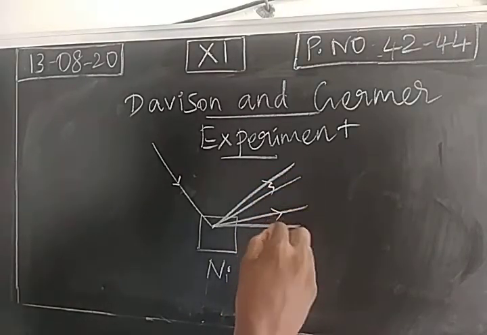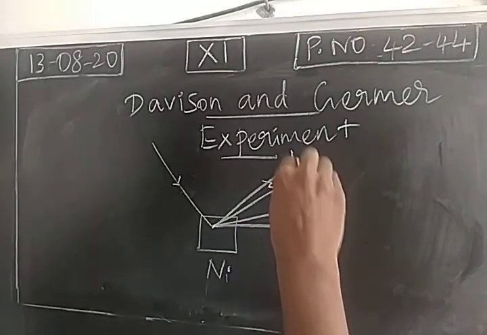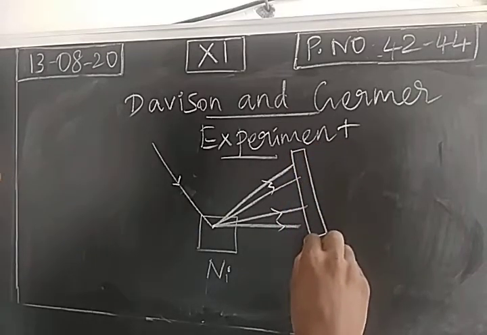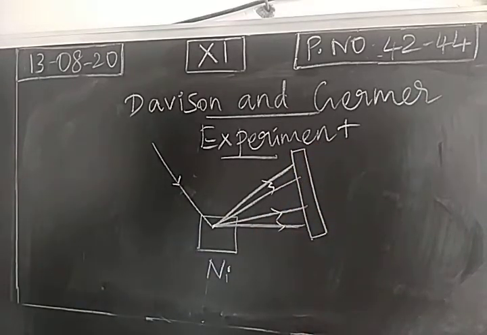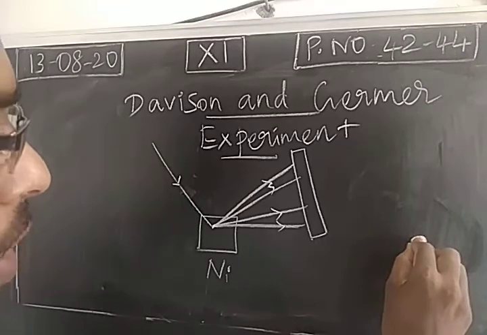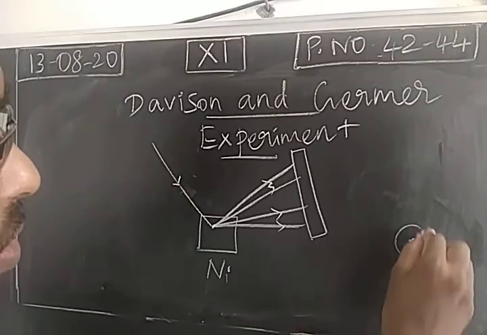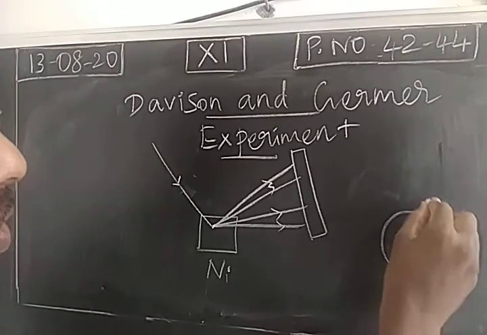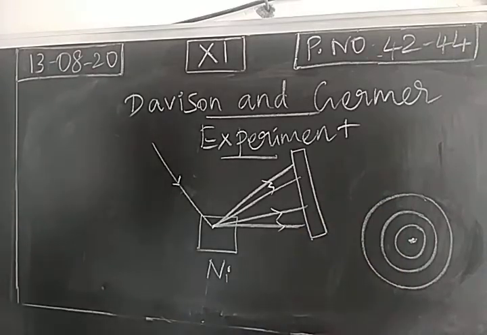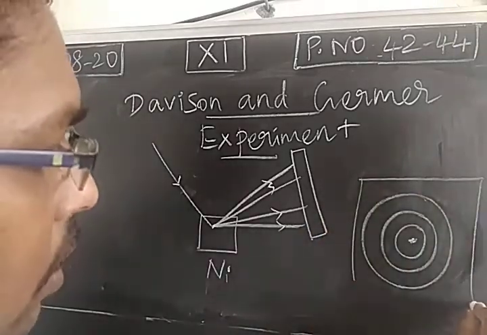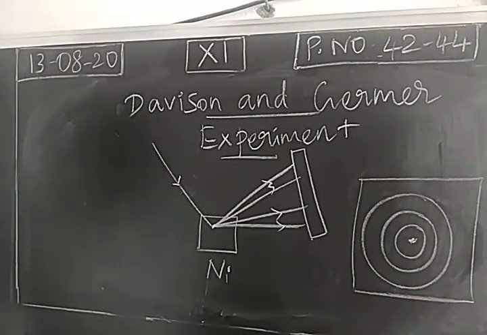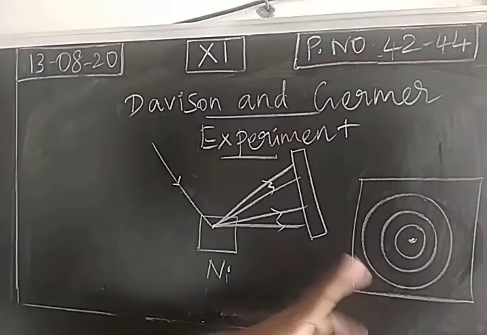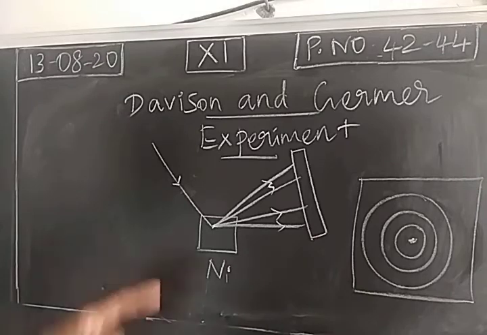These reflected rays can be observed using a screen like zinc sulfide. You will get a diffraction pattern. So a diffraction pattern will be obtained for X-ray. Take a nickel crystal, and when X-ray is passed, you will get a diffraction pattern because X-ray is a wave.